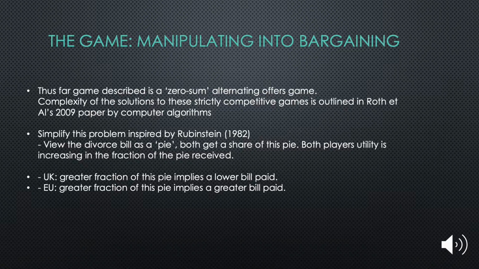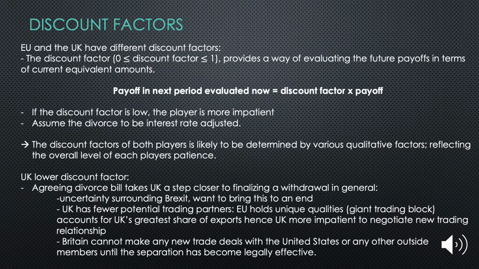Both players propose distributions between them, with both players' utility increasing in the fraction of the pie they receive, implying for the UK that a greater fraction they receive results in a lower bill, whereas for the EU a greater fraction implies a greater bill. The discount factor between 0 and 1 provides a way of evaluating future payoffs. A low discount factor means the player is impatient and discounts future amounts heavily. They reflect an overall level of impatience for each player, determined by various qualitative factors, as we assume the bill to be interest rate adjusted. A few reasons why the UK may have a lower discount factor are listed.